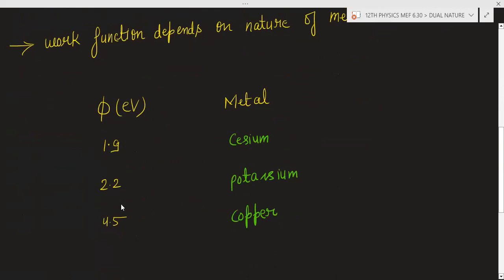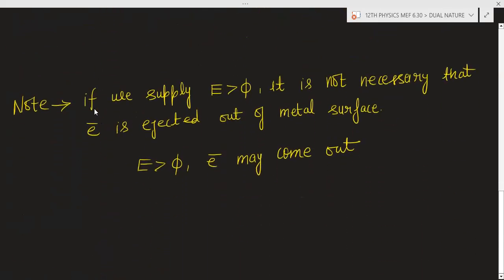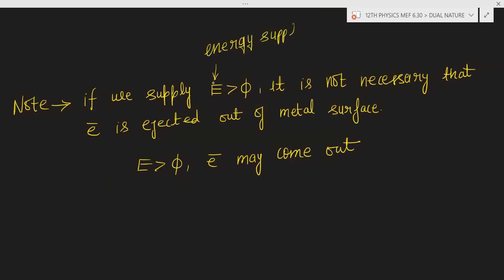And what is work function? The minimum amount of energy to eject one electron from the metal surface. Now remember this point. E is the energy supplied to the surface. And what is phi? We know it is the work function.